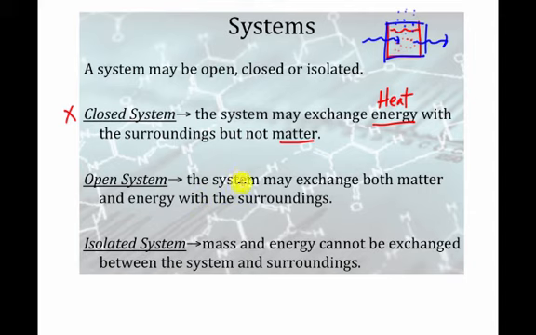So like the Earth would be considered an open system, because you can transfer matter and energy between systems on the Earth. Isolated system, we're going to come back to that when we talk about calorimetry, because this one is not a real true thing. We can't really get a true isolated system because one of the two has to be transferred between the system and the surroundings. So this is going to be an idealized version of it, and that's going to be used in calorimetry a little bit later.